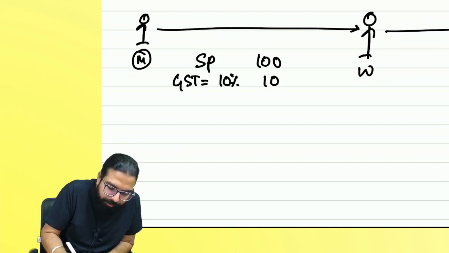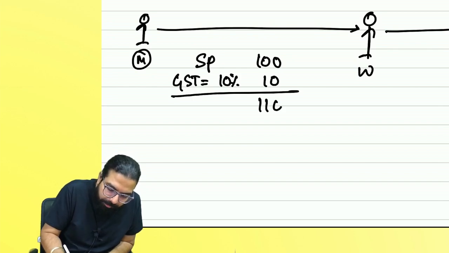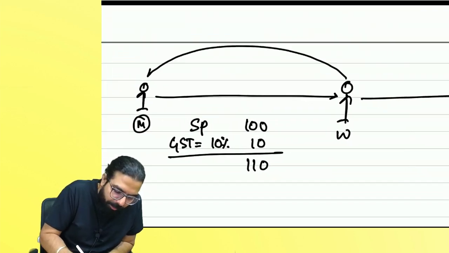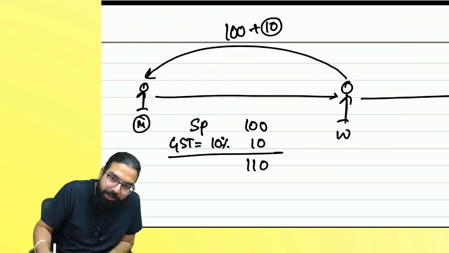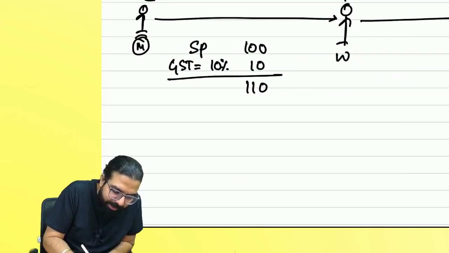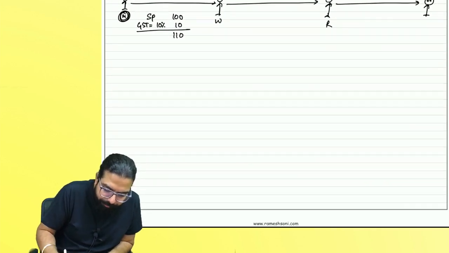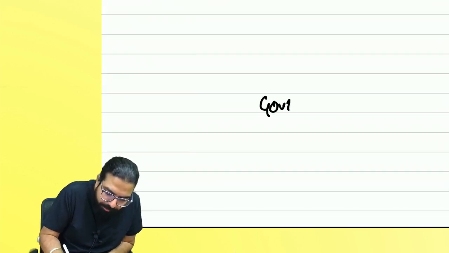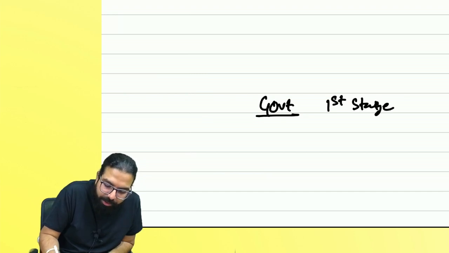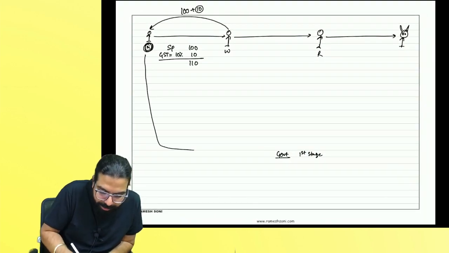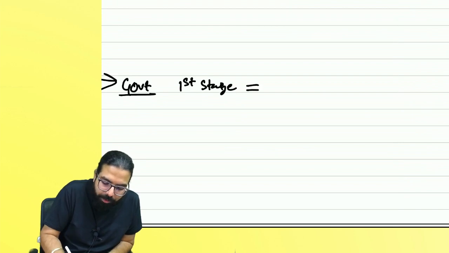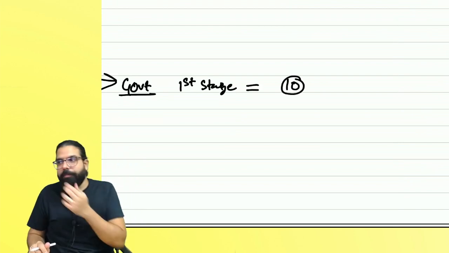How much, everyone? 100, and wholesaler will give it to him how much? 100 plus 10 rupees GST. Will he keep the GST in his pocket or he'll give it to the government? So I'll draw government over here. In the first stage, this is the first stage sale, right, everyone? In the first stage, he paid how much to the government? Anyone, any doubt till here?